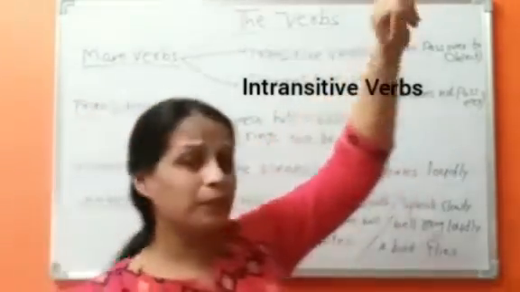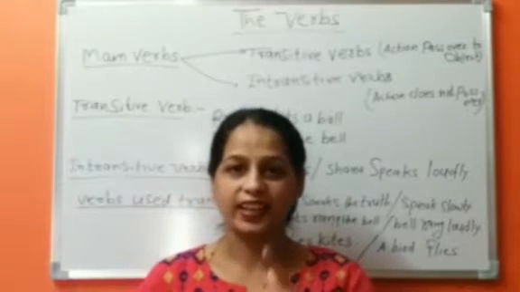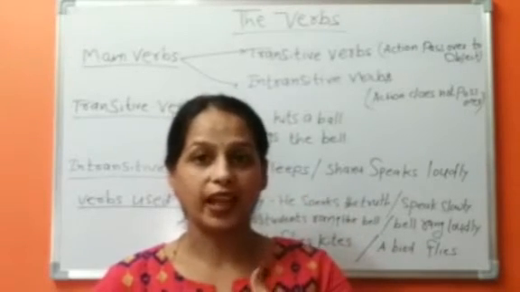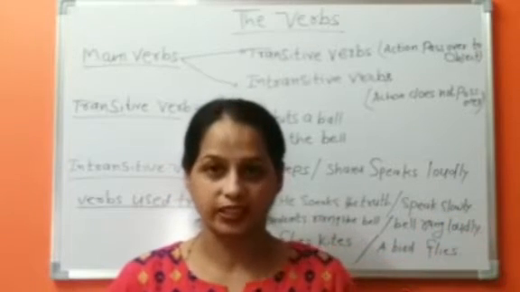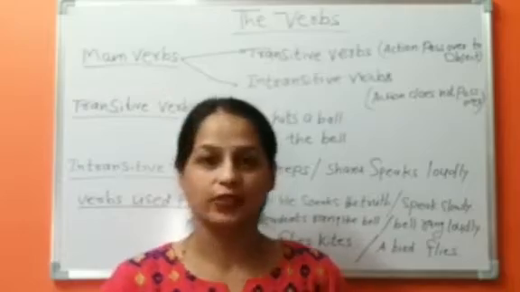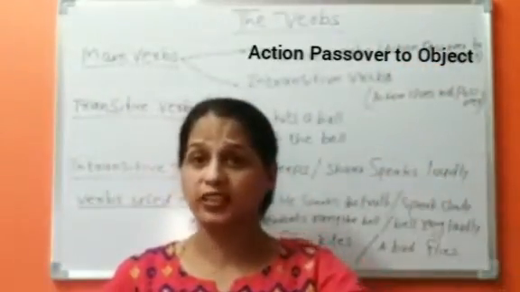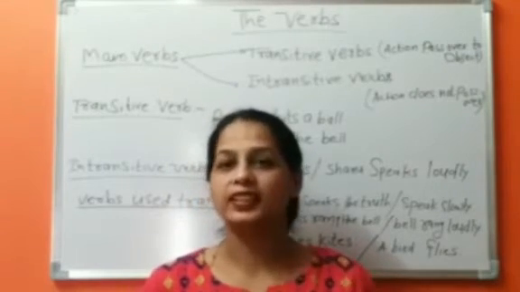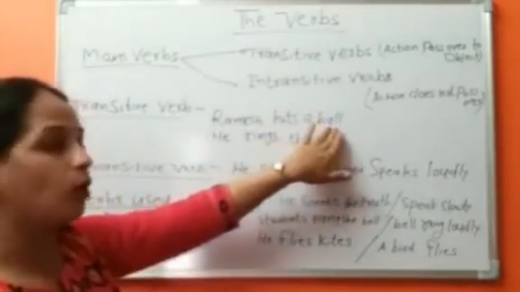What I mean is, if I am saying "I hit the ball", any guesses? Yes, I am doing an action and it requires an object. It is called a transitive verb. Any action that passes over to an object is called a transitive verb. Let's see the example. Ramesh hits a ball.